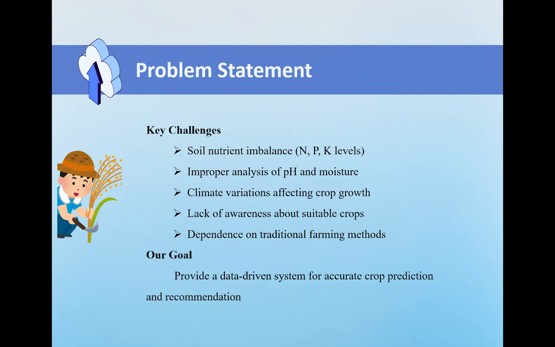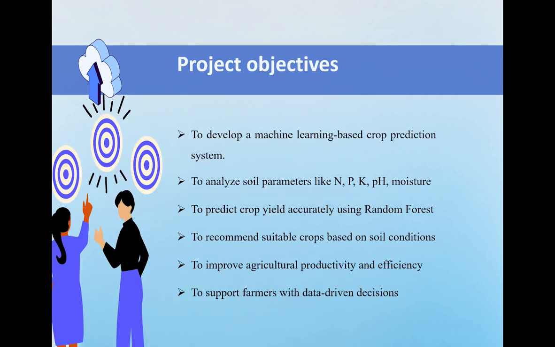Now let's look at the core problem we are addressing. Soil has key nutrients, nitrogen, phosphorus and potassium, and if those levels are off, the crop simply won't grow well. Add to that improper pH levels, unpredictable moisture, and constantly changing climate conditions, and it becomes really difficult to make the right farming decision. And the biggest issue is that most farmers still rely on traditional methods with no data support at all. Our goal is to build a smart system that gives farmers the right crop recommendation, backed by real data.